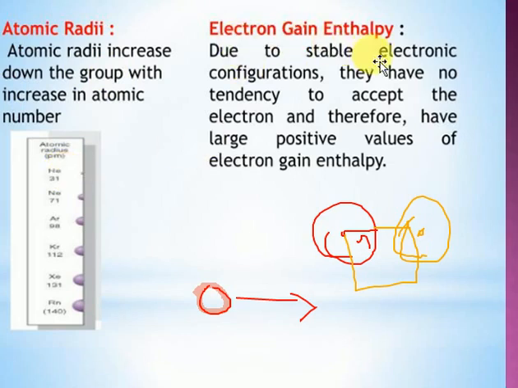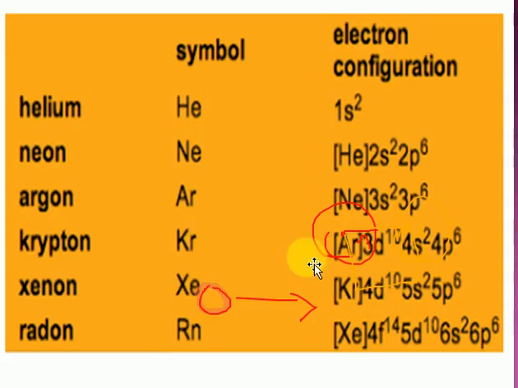Next one is electron gaining enthalpy. Electron gaining enthalpy. If you look at this neutral atom, if I want to give one electron, it will not take electrons. Why? Because it has a stable electronic configuration. Look at the stable electronic configuration. Suppose here the 1s2 electron configuration is stable. No element in the periodic table wants to become unstable. So giving electrons is then very difficult.